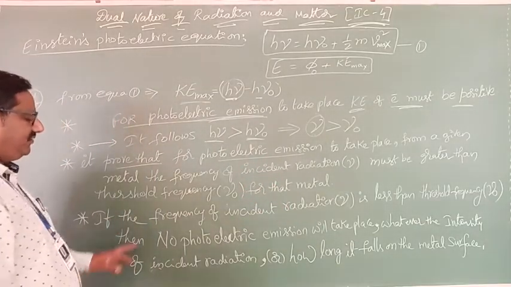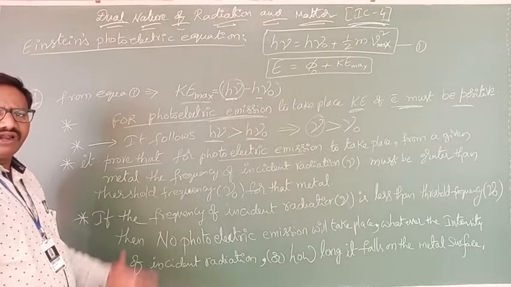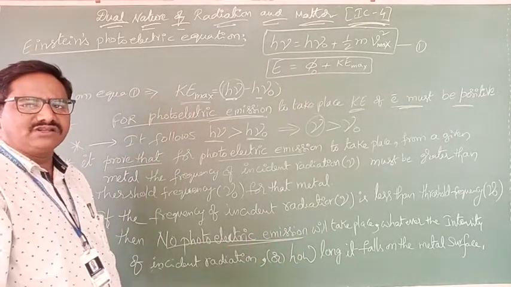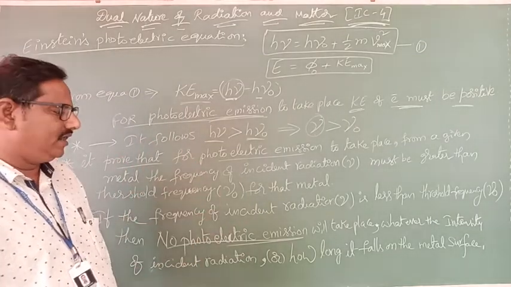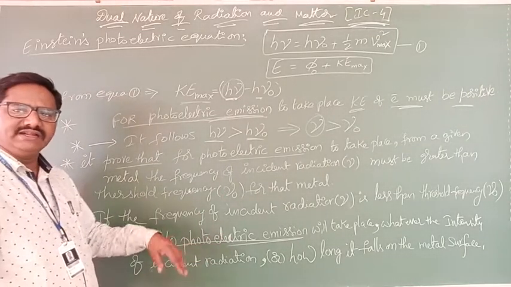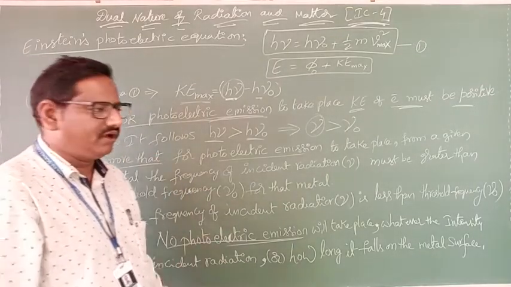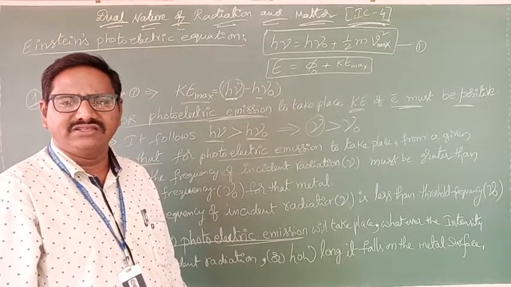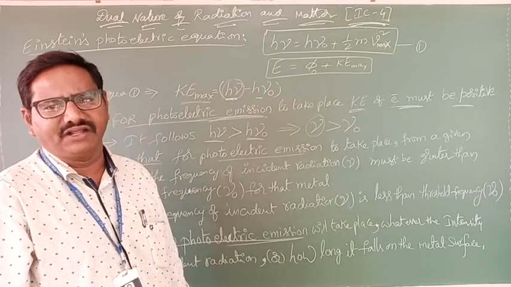Clear? If the frequency of incident radiation is less than the threshold frequency, what happens? No photoelectric effect will take place. Photoelectrons are not emitted. That means no photoelectric emission. However much the intensity, without the minimum frequency, which we call the threshold, electrons are not emitted from the metal surface.